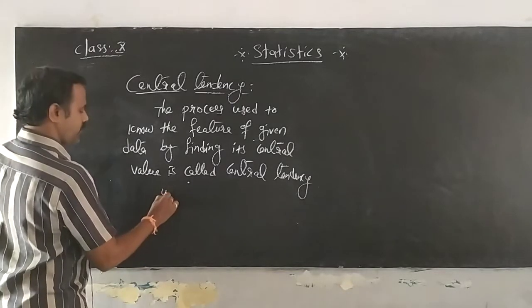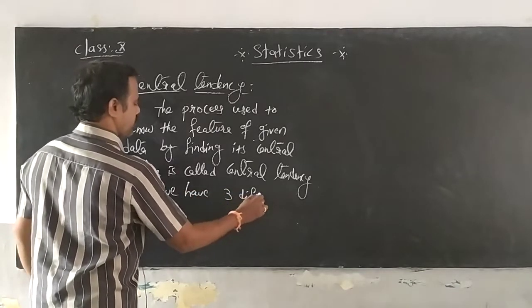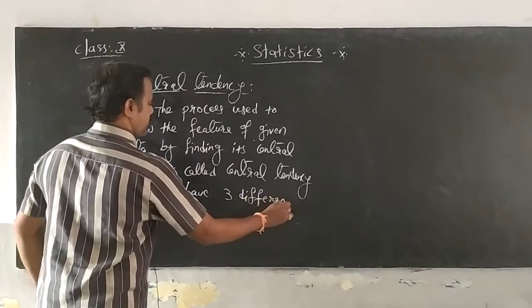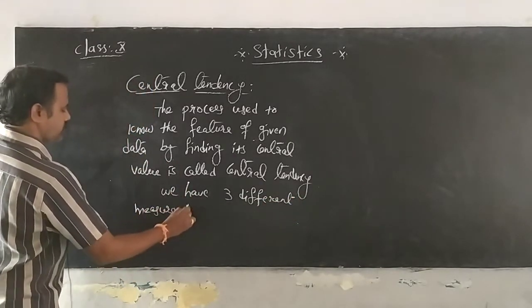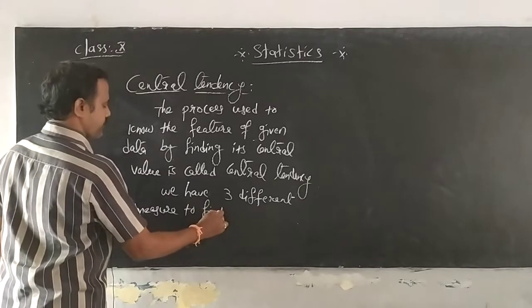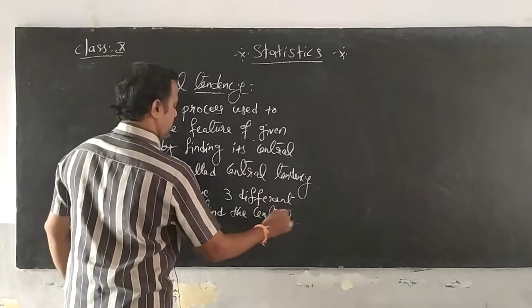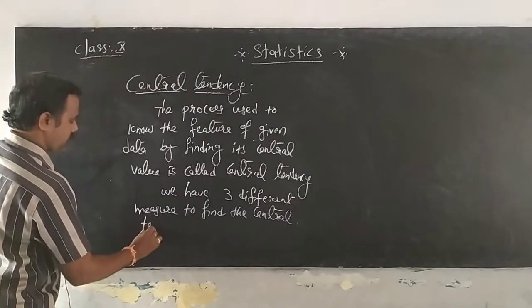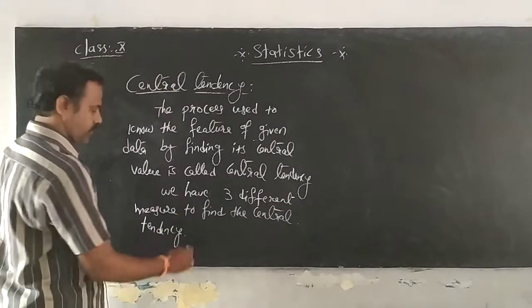We have three different measures to find the central tendency. You know what they are?